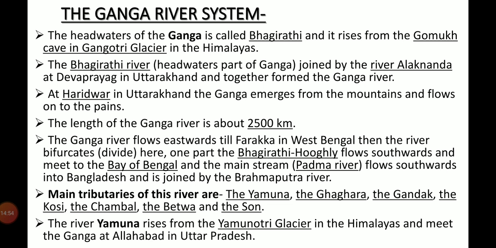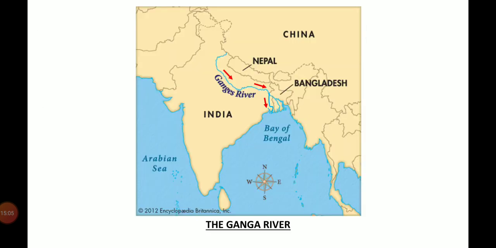Haridwar, Kanpur, Kolkata, Patna, Varanasi, and Allahabad cities are situated along the Ganga river banks. In this India map, you see the flow and direction of the Ganga river, and the river finally meets the Bay of Bengal.